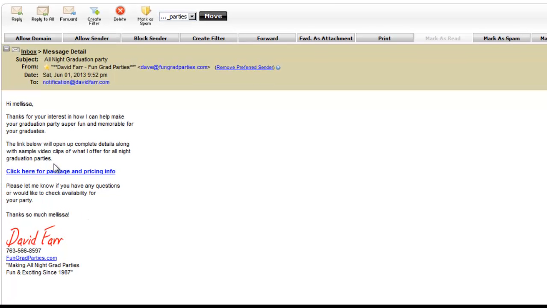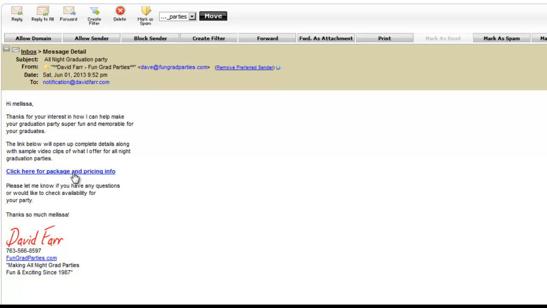This is basically an email that is letting them know that we've sent the information to them, and all they have to do to get the information is to click here for the package and pricing info. So let me explain what we're about to do here. We're going to click there, and it's actually a special click tracker.